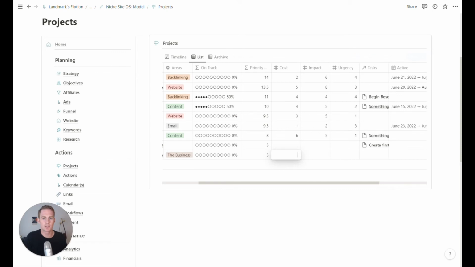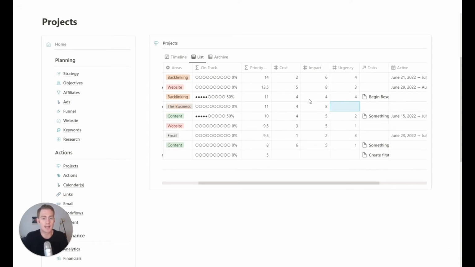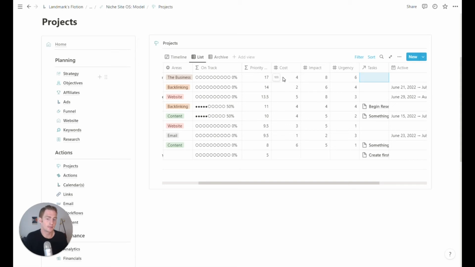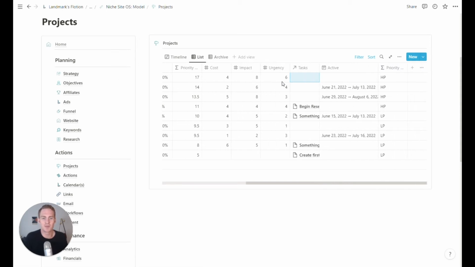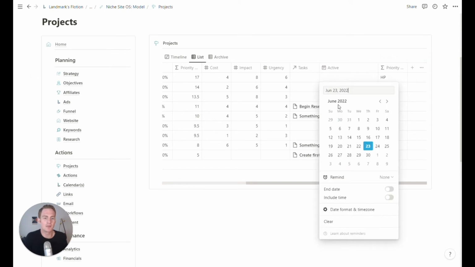So what's the cost of doing this? All of these are rated out of 10. Let's say the cost of doing this is really just your time, so it's kind of low. Impact might be quite high. We could give it an 8. And then the urgency, that's up to you where you're at. Maybe we give it a 6. And there you go. This suddenly becomes the highest priority project on the list. And you can give it an active date so that it appears on your timeline.